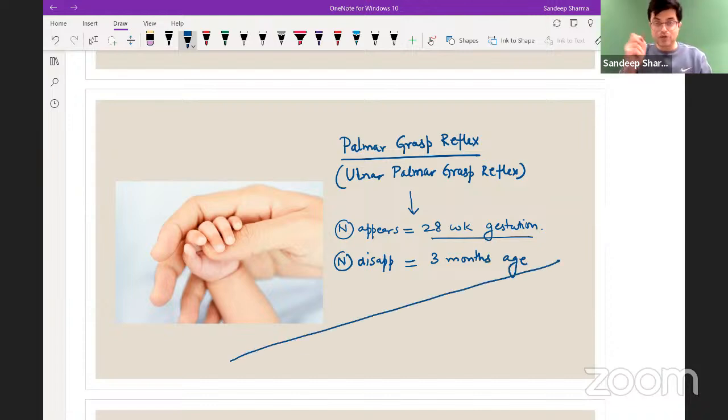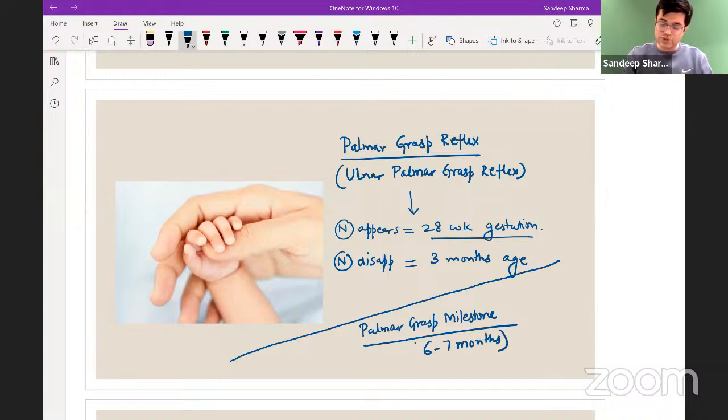There is a similar milestone too, what you call palmar grasp as a milestone. Palmar grasp as a milestone tends to appear between 6 to 7 months. Some books say 6, some say 7. So 6 to 7 months of postnatal age. Then it quickly evolves into pincer grasp, where the child learns to use the thumb and index finger. Palmar grasp reflex is different, palmar grasp milestone is different. In a newborn, you stroke like this, the newborn holds it like this. This is the palmar grasp reflex.